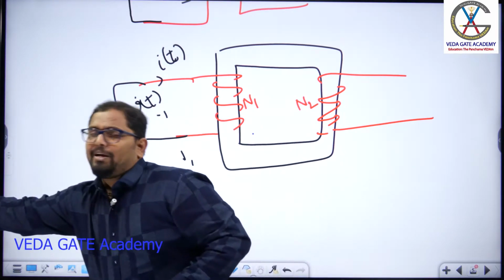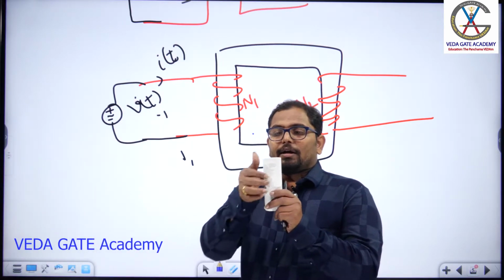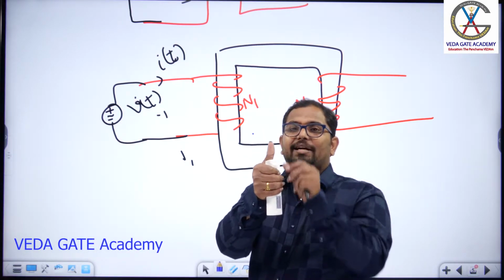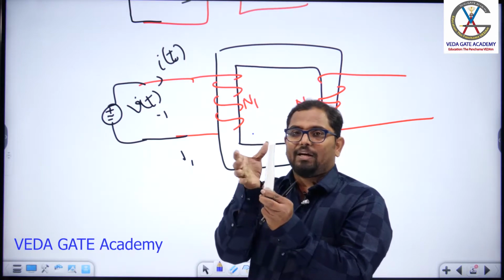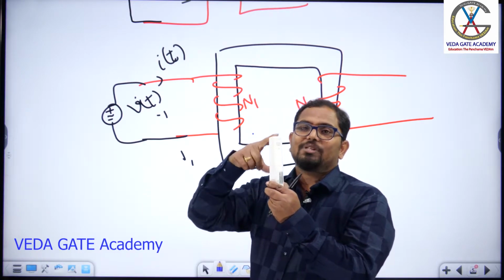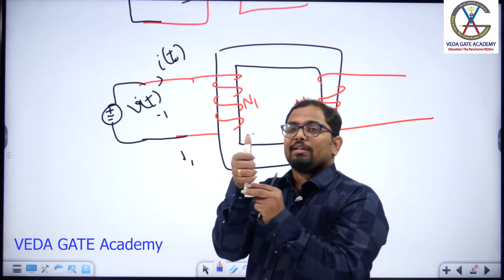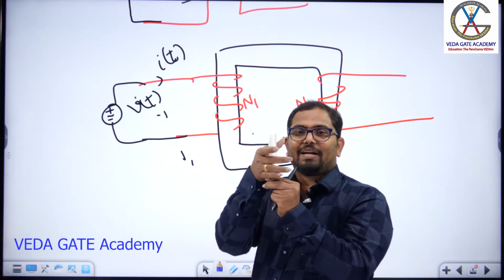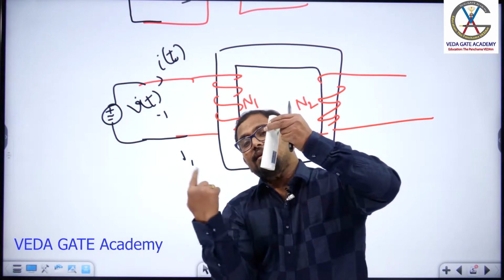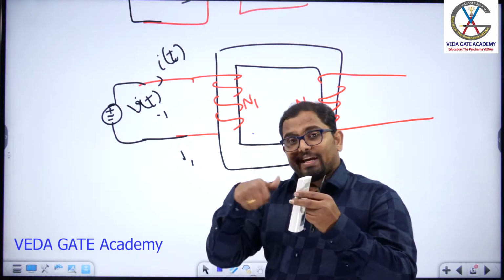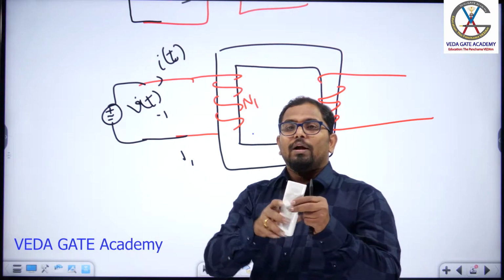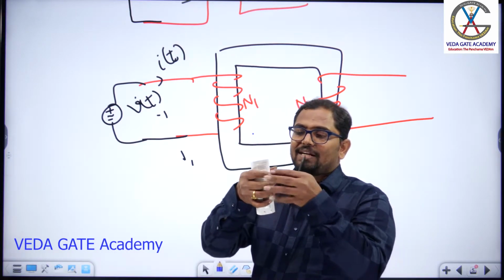Suppose let me take this remote. I will assume this thumb as the current direction, then the fingers wrapping this conductor represent the flux. Now current flowing through the conductor is represented by the thumb, then the flux produced by this conductor is in clockwise direction. Suppose I take the same conductor, this is the core and these are the current directions.